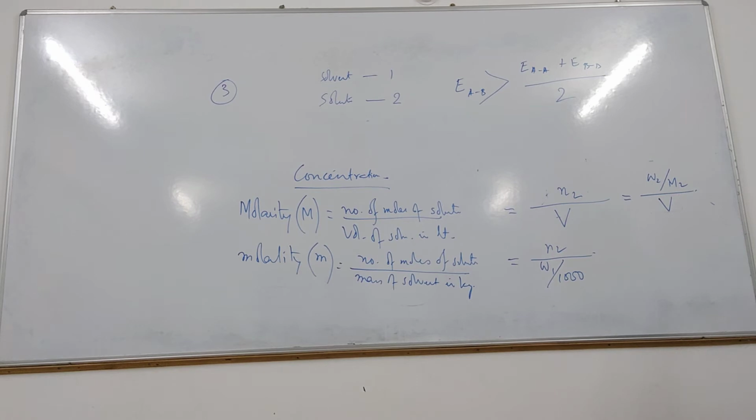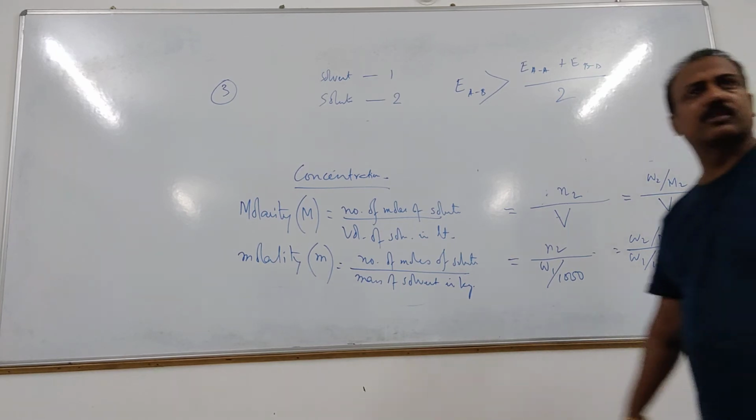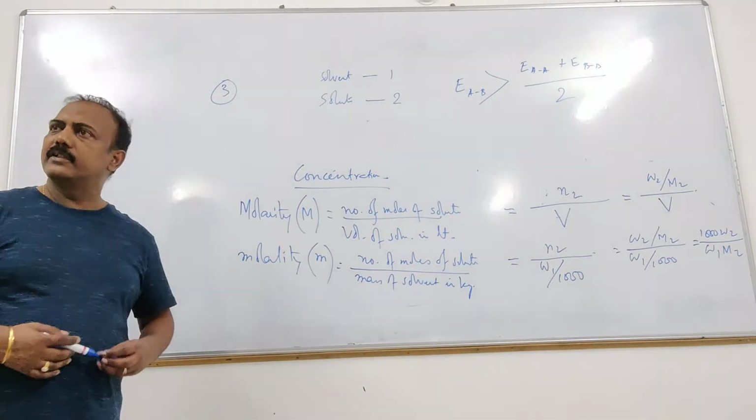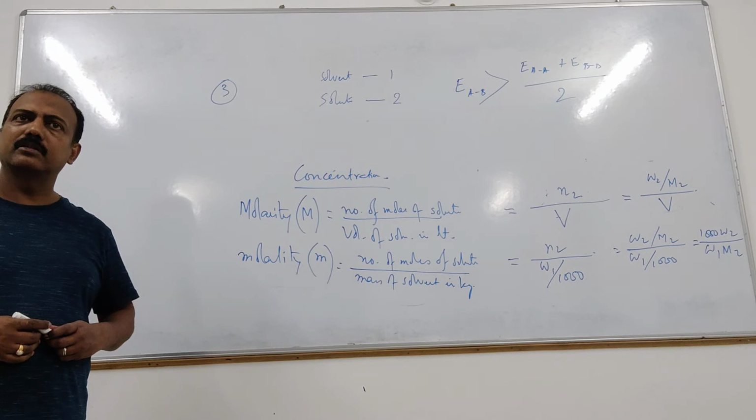Now what is N2? N2 is nothing but W2 by M2, divided by W1 divided by 1000. If you simplify it, it will be 1000 W2 and the 1000 goes up, divided by W1 into M2. That is molarity. Did you get it?